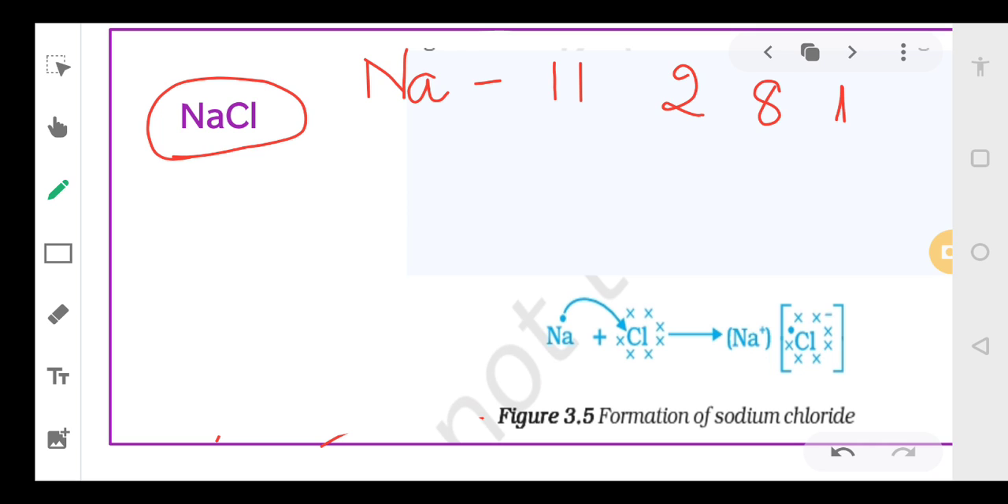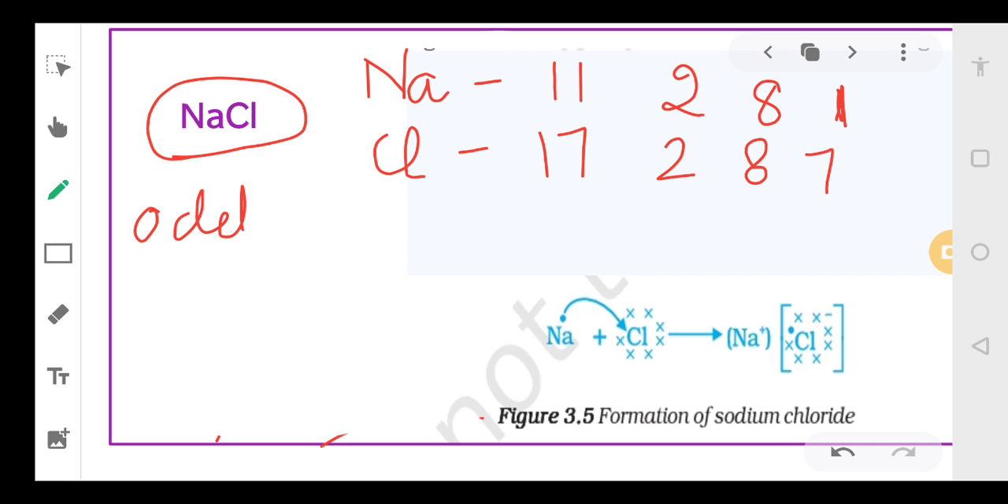So how many electrons are present in the outermost shell? Tell me how many are present in the outermost shell? 1 electron. Okay. So we will be putting 1 dot on the sodium. Clear? Now chlorine. Chlorine is 17. So it is 2, 8, 7. See, octet rule says, what is octet rule? Have you heard about it? This rule says that we need to have 8 electrons in the outermost shell.